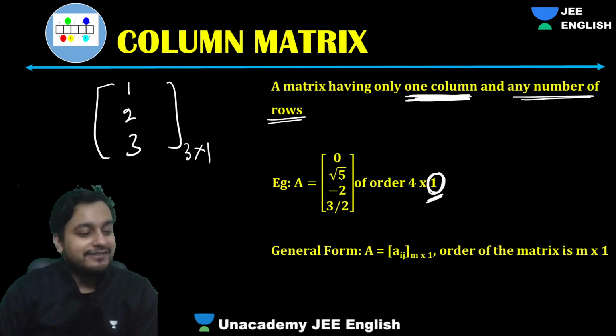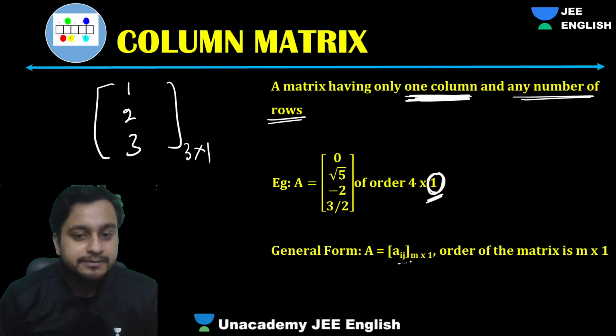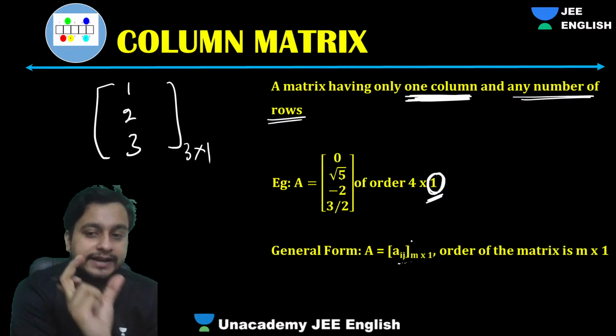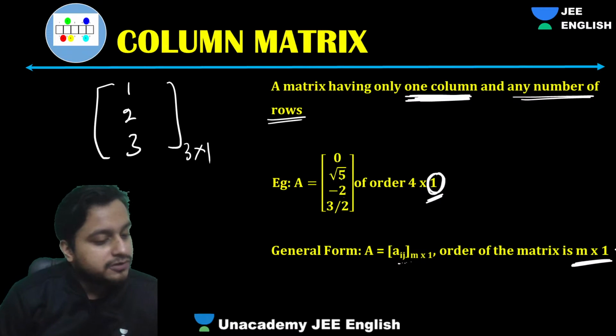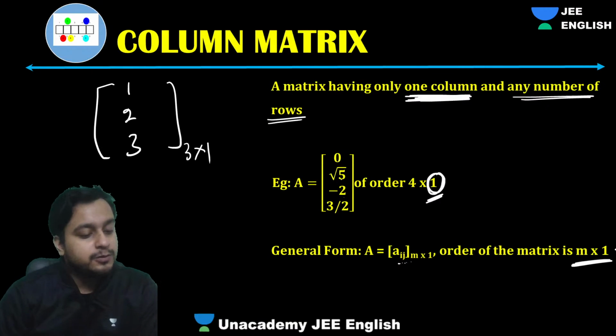Got it, everyone? Clear? Very simple, right? The general form of that is Aij, where i can change and j can change. That's the general way to write it. Order of the matrix is m into 1, m cross 1. Clear, guys? So let's move ahead.